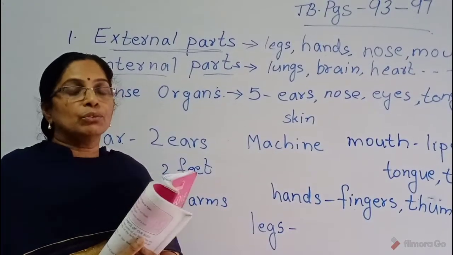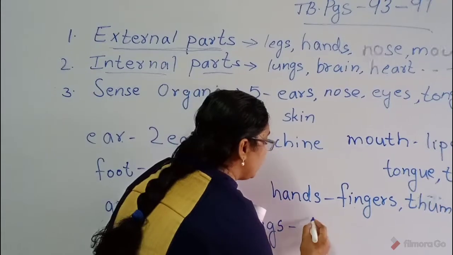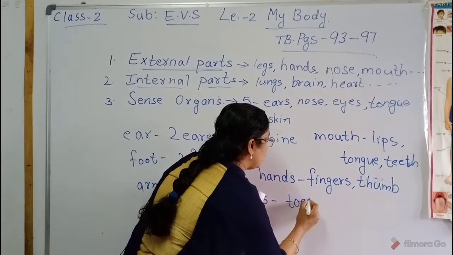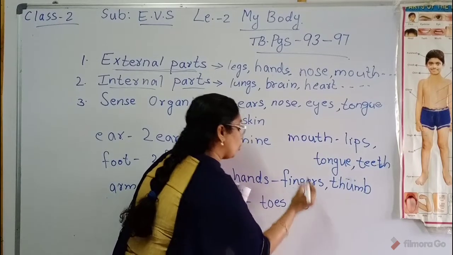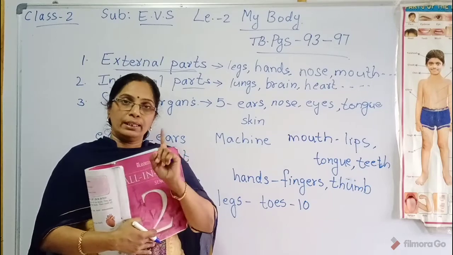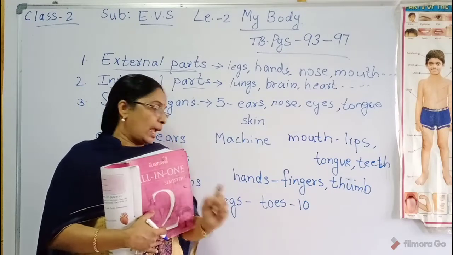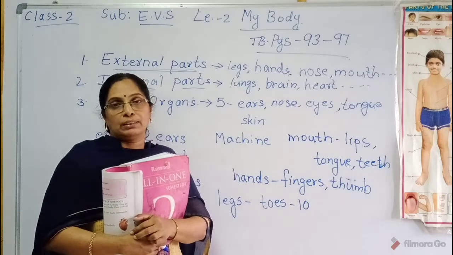On the legs, what are there? Toes. How many toes do we have? We have 10 toes on two legs. One leg has 5 toes and two legs have 10 toes.